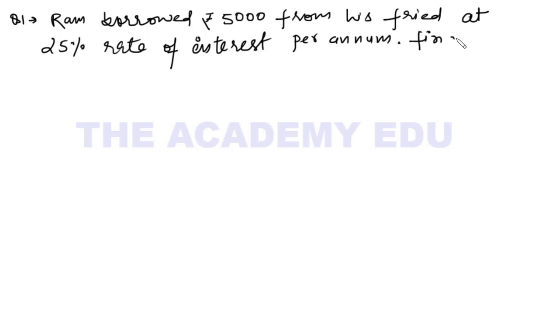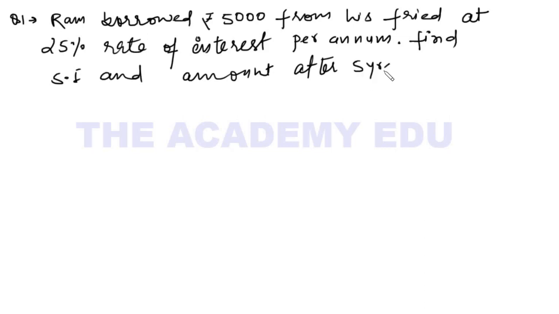Find simple interest and amount after 5 years. Okay, so this is the question.